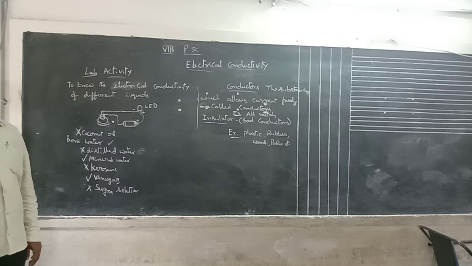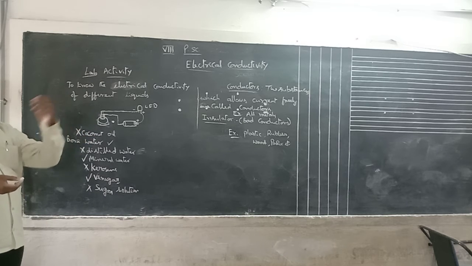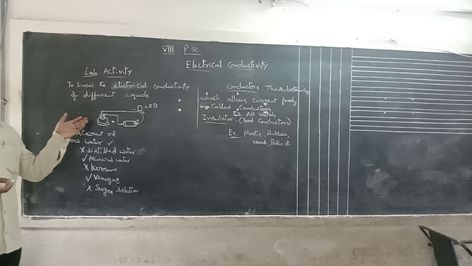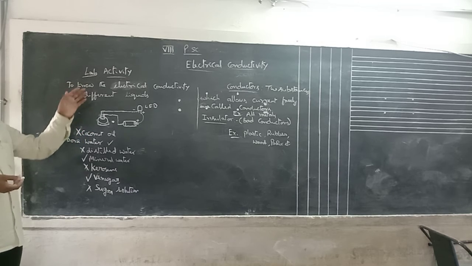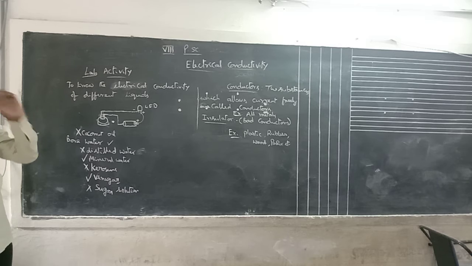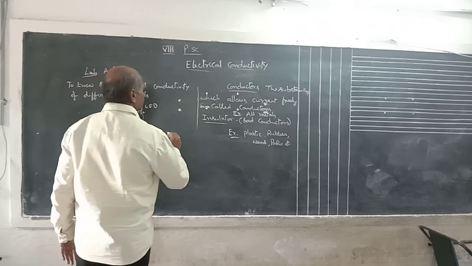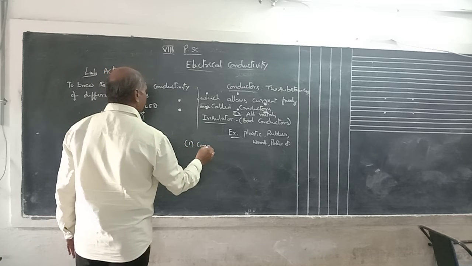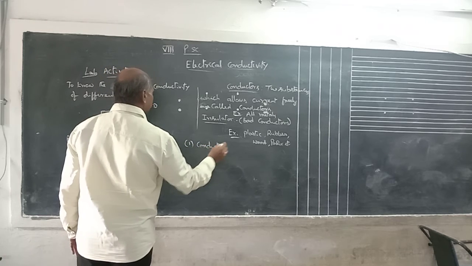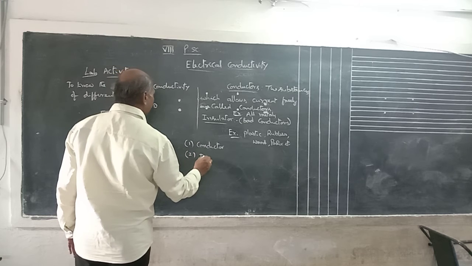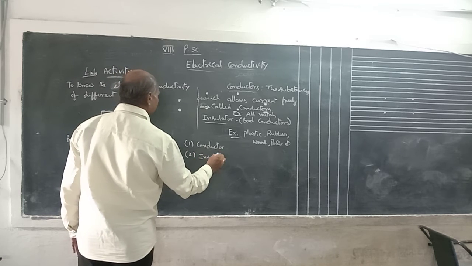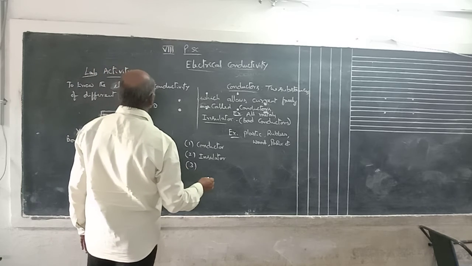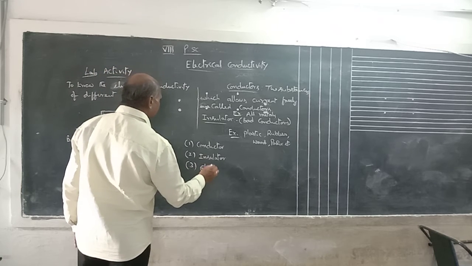That means you take different types of liquids like this and you can conduct an experiment to find whether they allow current freely or not. These are the two activities. Here today, what are the questions? First one is the definition of conductor. Second one is insulator. Third question is electrical conductivity of solids.